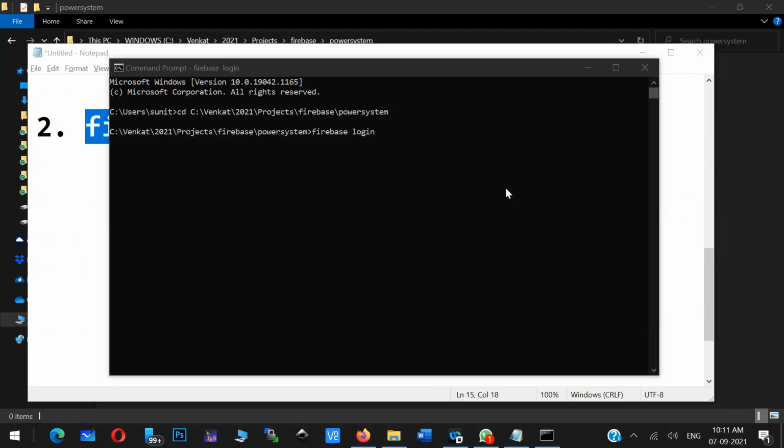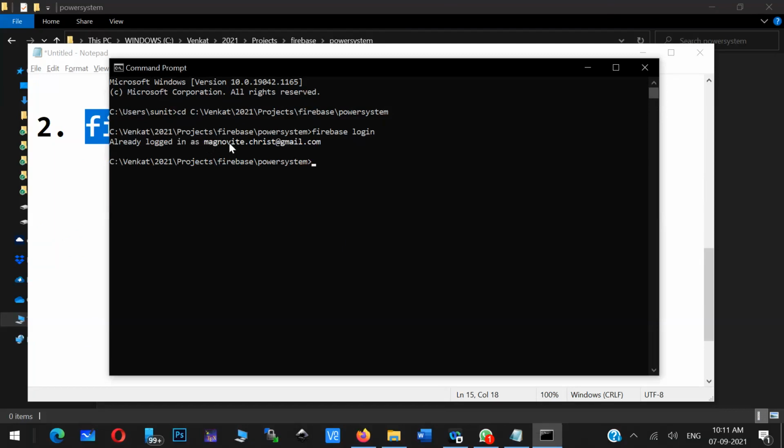So it is trying to connect. Okay, so Firebase login. Now you see, you will be asked to authenticate using the browser. Currently I'm logged into this particular magnovite.christ@gmail.com account. Okay, so it's already logged in. If you want to log out, you just have to type this particular command. Okay, Firebase logout. So I'll just log out and I'll log in again.